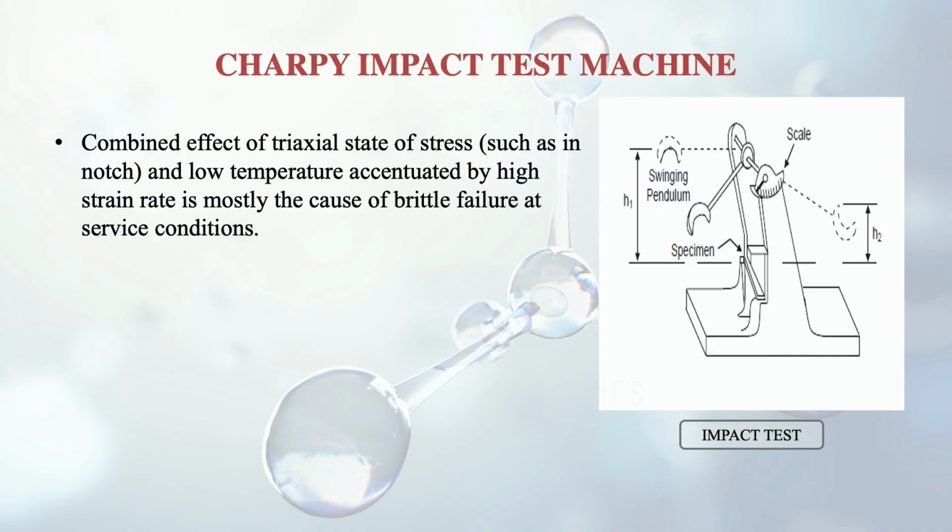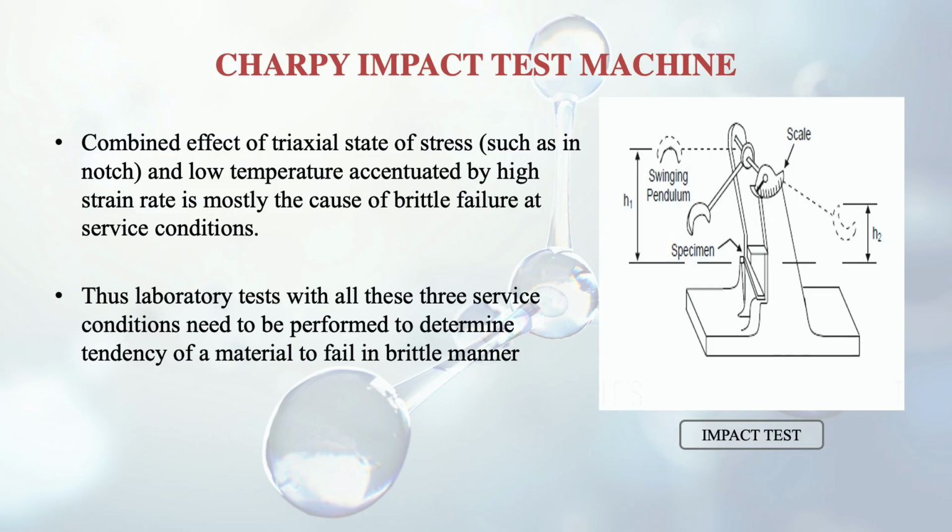So the combined effect of a triaxial state of stress, such as in a notch. Suppose in a specimen there is a small crack, like I discussed earlier, and it can propagate very fast. We have to see that the propagation stops. So what to do then? For that purpose we are discussing this: the complexity of the triaxial stress, low temperature, accentuated by high strain rate. All these three things have to be discussed together in a combined way.